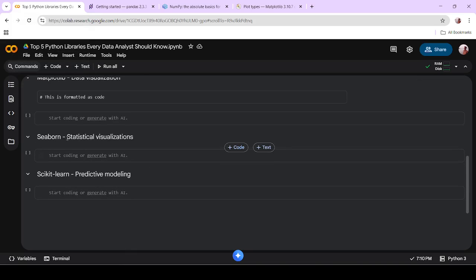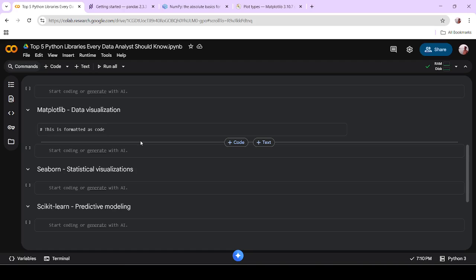Number 4 is Seaborn, for statistical analysis and statistical visualization. Seaborn is also a very famous library for data visualization, but in the case of Matplotlib, you have to write many lines of code to plot a visualization. In the case of Seaborn, you don't have to do this.